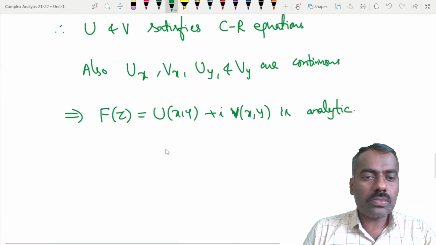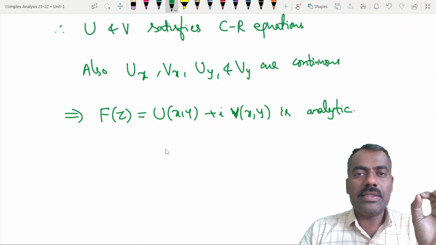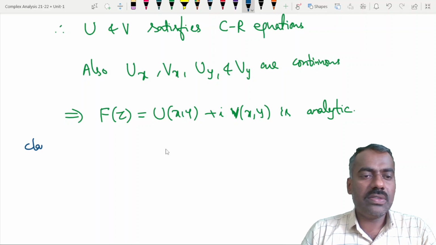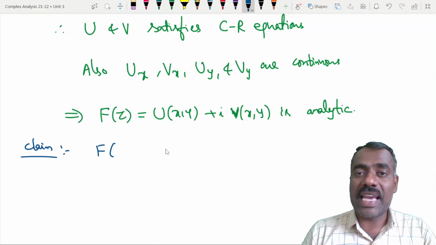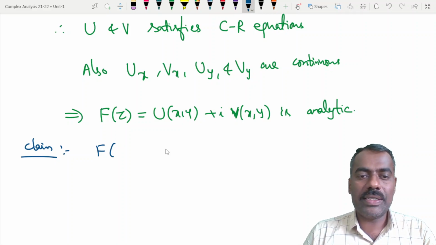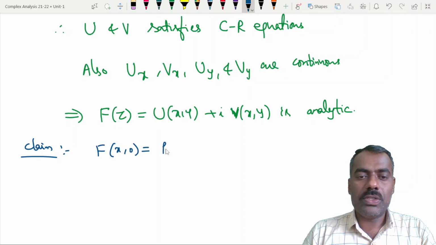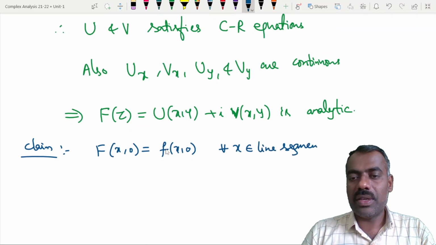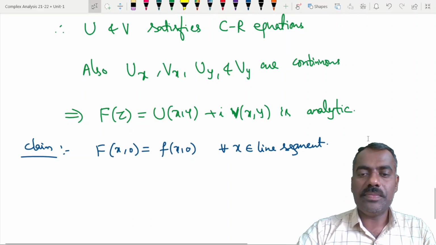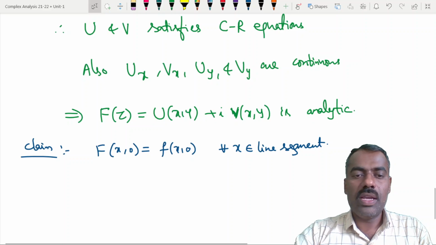So our claim is, we will show that capital F of z is the same as small f of z on the line segment which is the x-axis. X-axis means y is 0, or not? Our y is 0. Yes or no? So capital F of (x, 0) is equal to small f of (x, 0) for every x belonging to the line segment. Right? Is that clear? This we want to show.